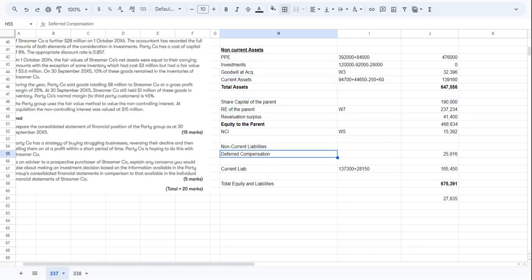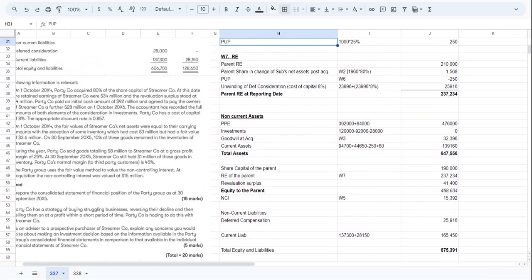Deferred compensation. In the non-current liabilities, this is definitely a non-current liability that we will pay in future. I think this number is the same. So the problem is the unwinding of deferred consideration. In the retained earnings, I will not wind up everything.